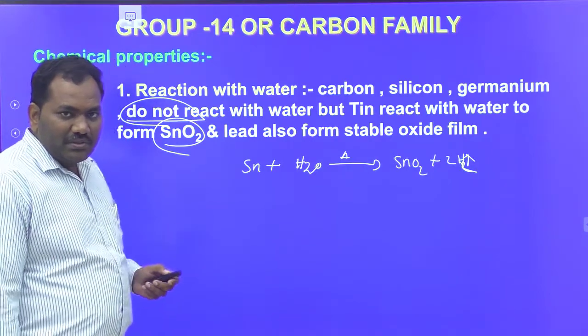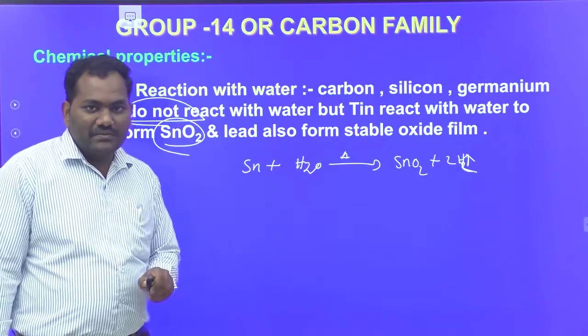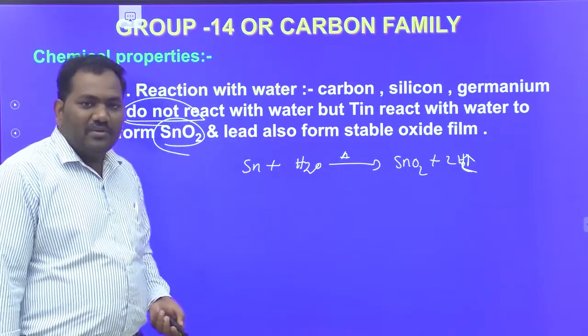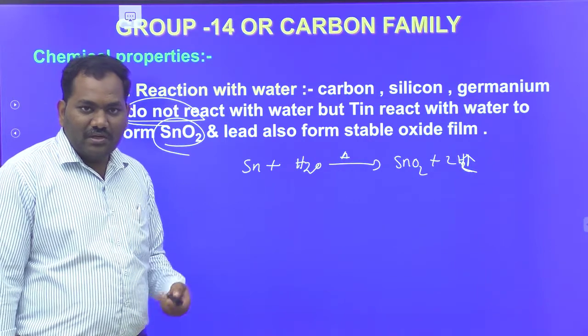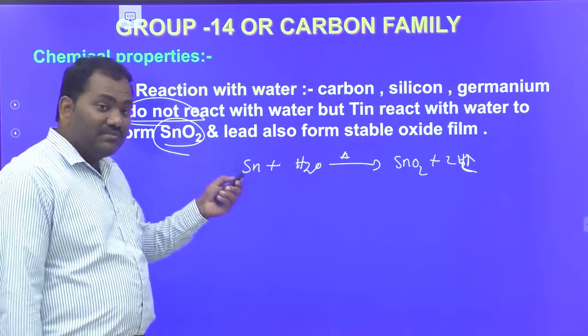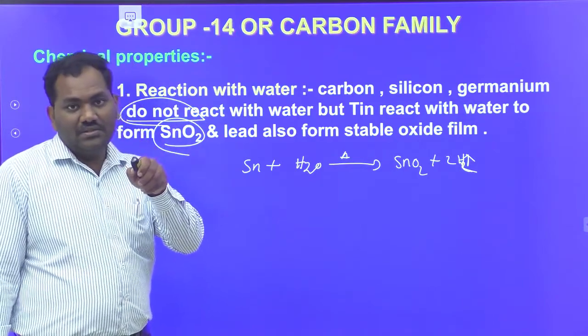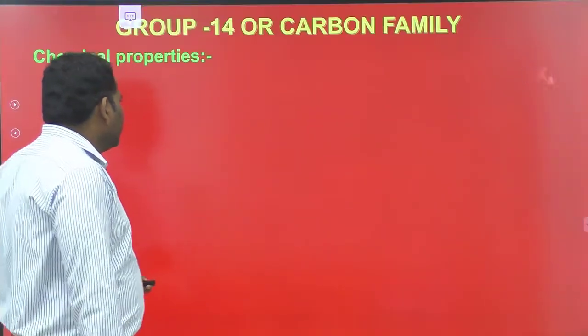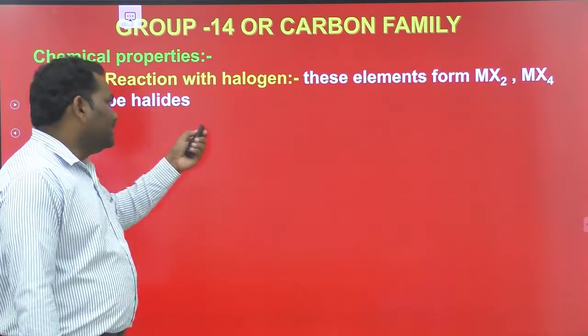In this group, only tin and lead react with water. Tin forms tin dioxide and lead forms a stable oxide film, but the remaining elements like carbon, silicon and germanium do not react with water. You remember this one.